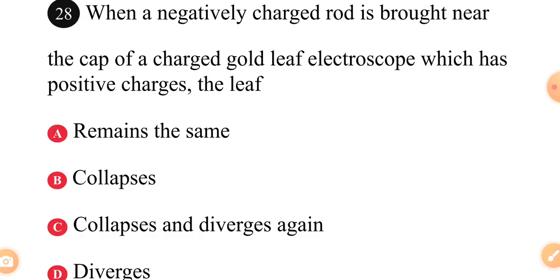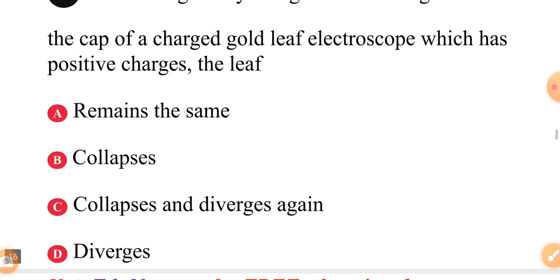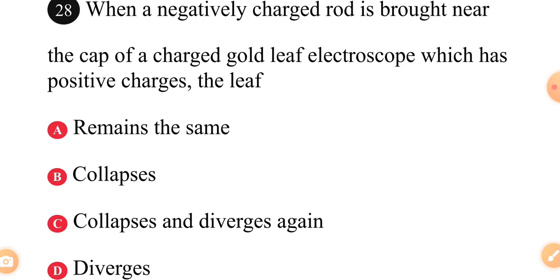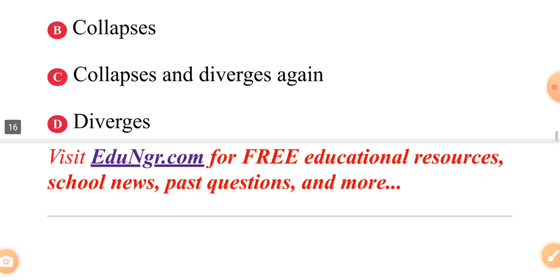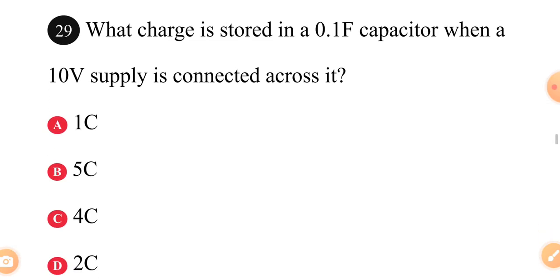A, remains the same. B, collapses. C, collapses and diverges again. D, diverges. Does the leaf remain the same? Does it collapse? Does it collapse and diverge again? Or does it just diverge? The answer to question 28 is B. The leaf collapses.